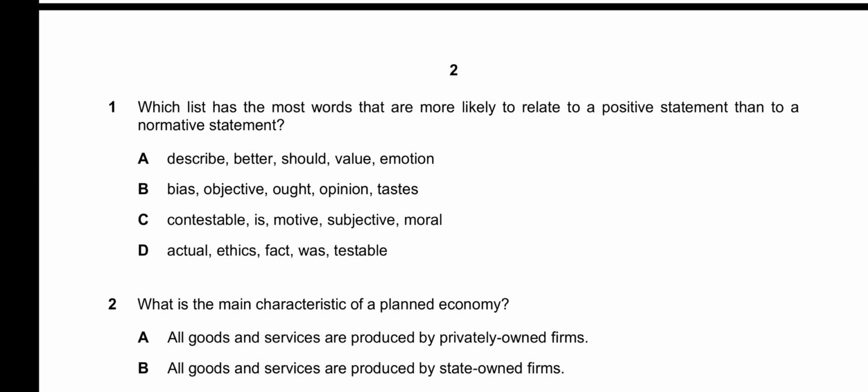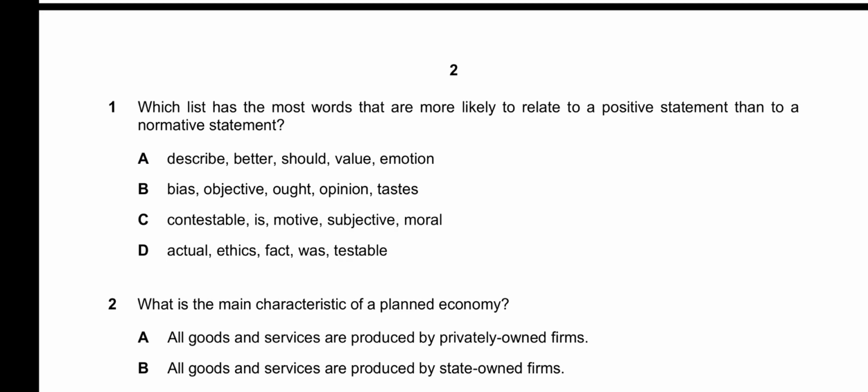One says, which list has the most words that are most likely to relate to a positive statement than to a normative statement? A says, describe, better, should, value, emotion. These are more like normative statements, so this one is not the correct answer. B, it says bias, objective, art, opinion, tastes. Most of them are normative kind of words that are used in normative statements.